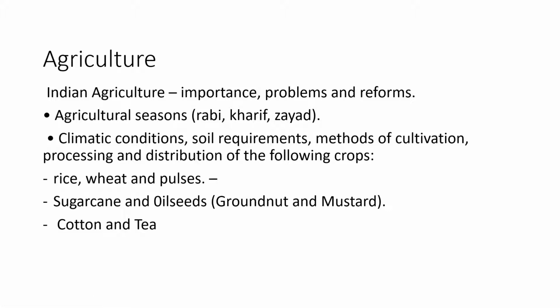Indian agriculture, its importance, problems and reforms, agricultural seasons, Rabi, Kharif and Zaid, climatic conditions, soil requirements, methods of cultivation, processing and distribution of the following crops: food crops, rice, wheat and pulses; cash crops, sugarcane and oil seeds, of which we will cover groundnut and mustard; cash crops again, cotton; and beverage, tea.